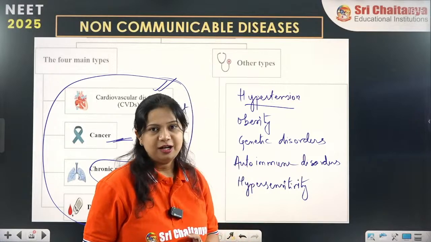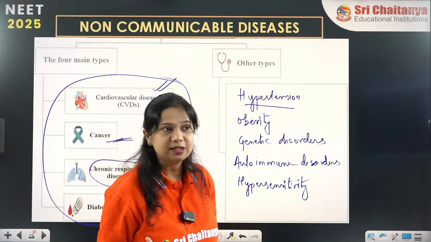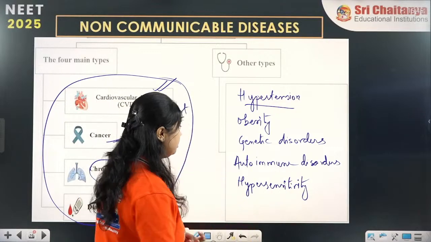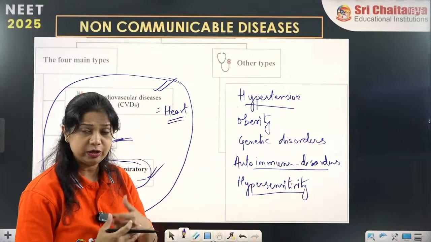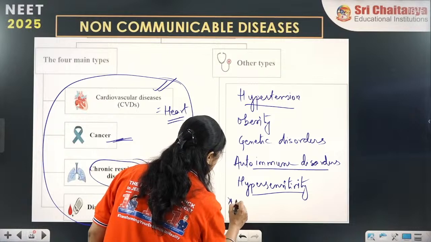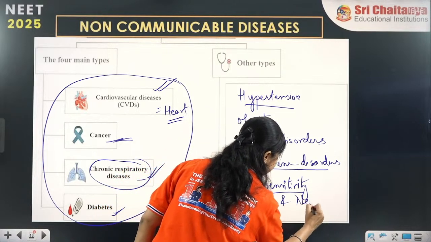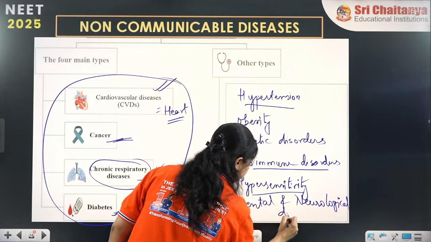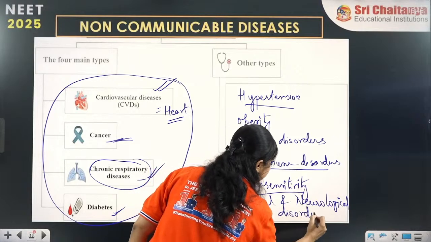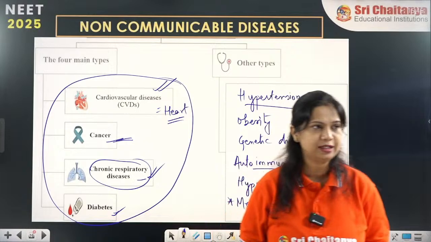Genetic disorders, different types of genetic disorders like Down syndrome, Klinefelter syndrome, and many more you can name. Autoimmune disorders, again hypersensitivity and autoimmune disorders you are going to study. I would also like to add some mental and neurological disorders. So all these contribute to the part of non-communicable diseases.